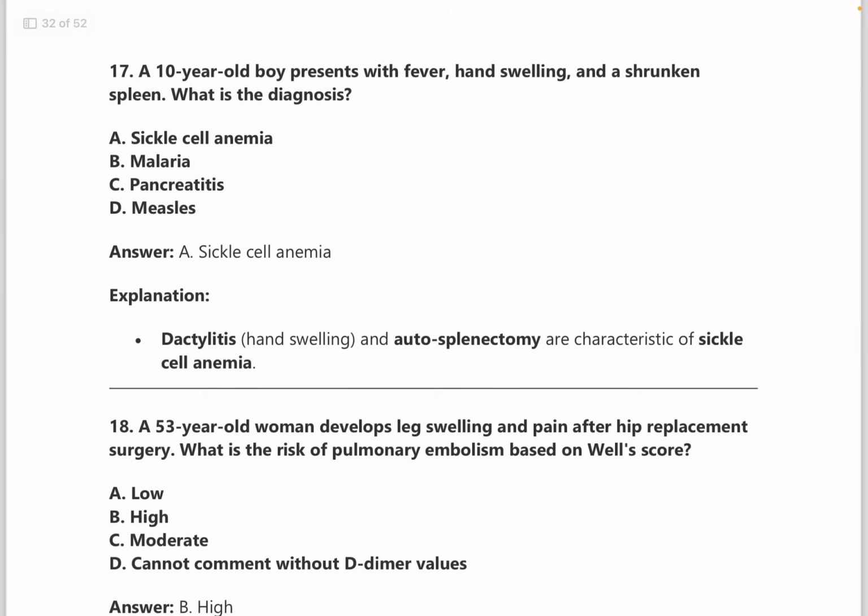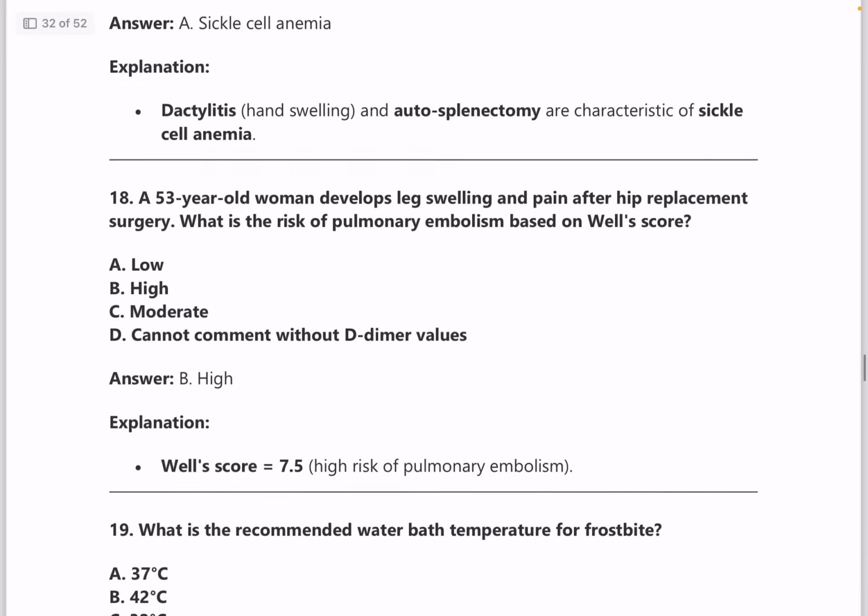Question number 17. A 10-year-old boy presents with fever, hand swelling and shrunken spleen. What is the diagnosis? Answer is sickle cell anemia, because hand swelling, dactylitis is a very important feature of sickle cell anemia. Again, autosplenectomy is a very important feature of sickle cell anemia.